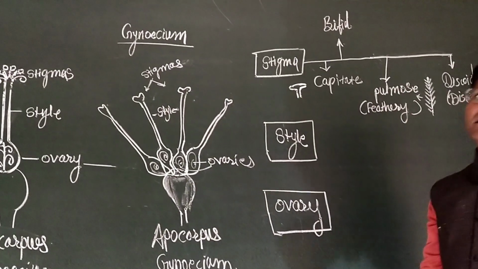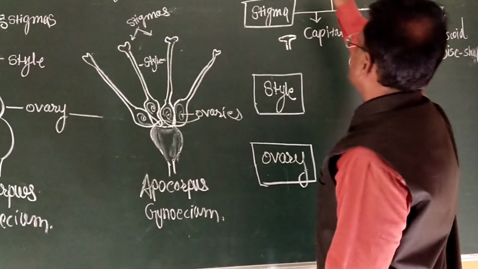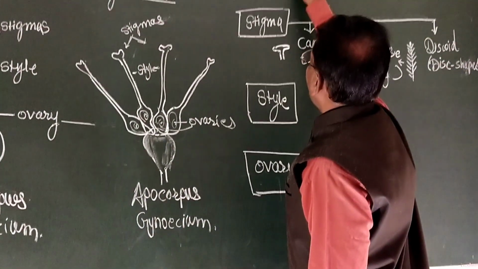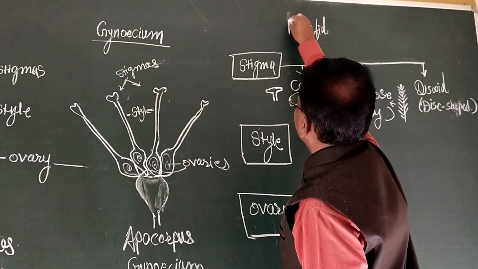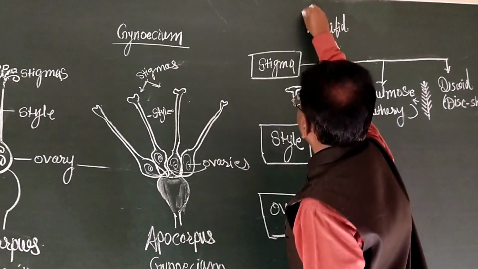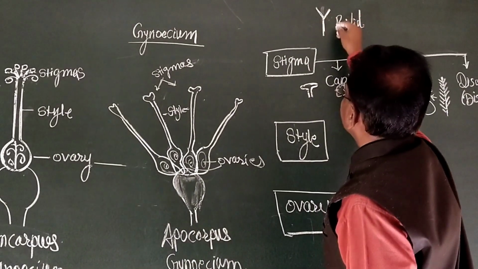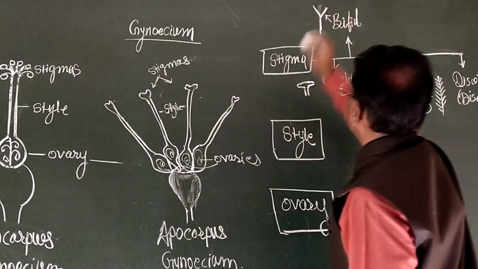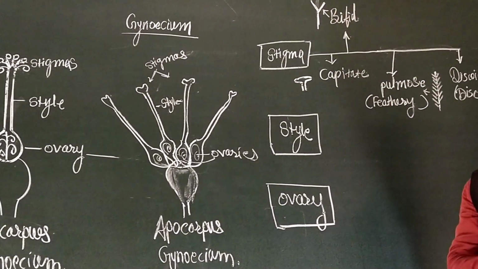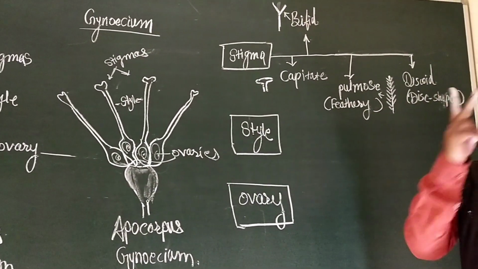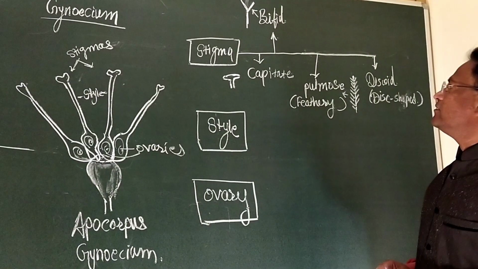Then in some of the plants, stigma may be bifurcated, bifid stigma. This is the bifid stigma. Bifurcated stigma, bifid stigma.